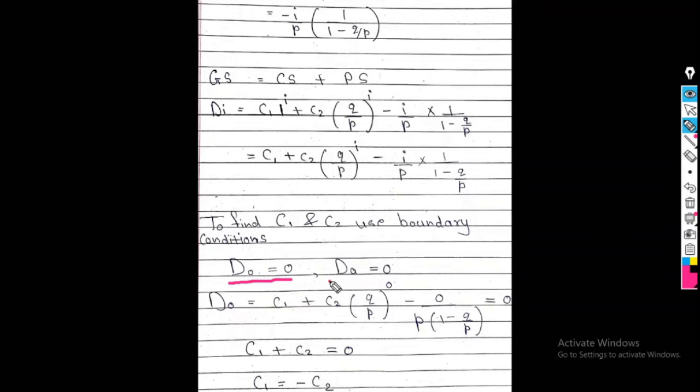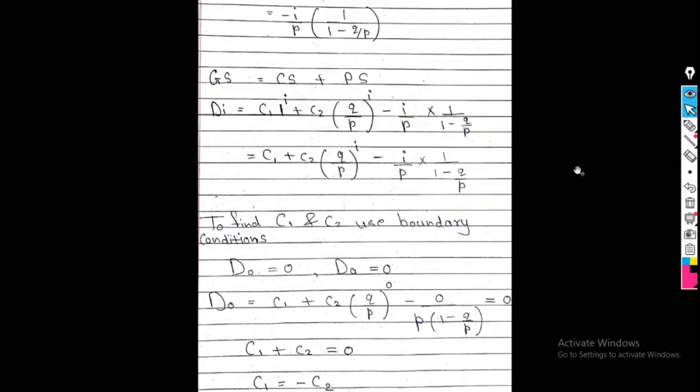D0 is 0 and DA is 0. So in this case, first I put the value of I as 0 and next the value of I as A. After solving those two equations, I will get the values of C1 and C2. So after putting I equals 0, this is my equation, correct? After solving this, I get C1 plus C2 is equal to 0. So C1 is minus C2.